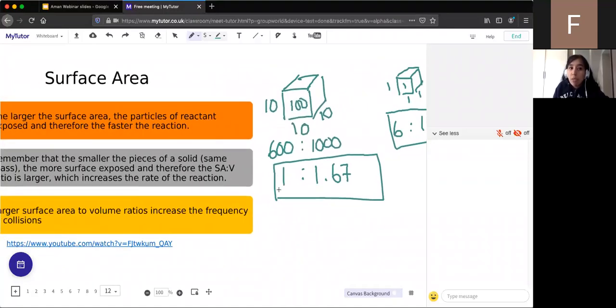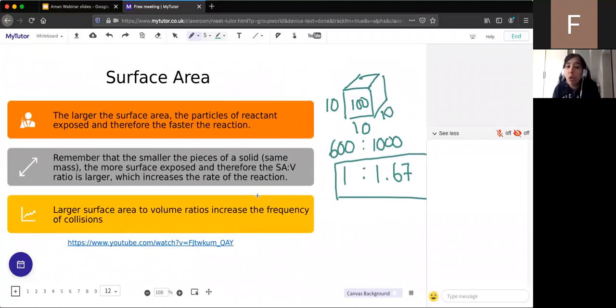And that's why when we do reactions, often we tend to use smaller particles, for example using a powder rather than a solid lump, because it increases the speed of reaction. The reason for that is that when there is a larger surface area to volume ratio, there is more surface area exposed, and so there are more reactant particles on the surface which can then react. Whereas when it's in a big, large lump, if you imagine there are lots of particles inside that big lump that can't actually reach the surface. Whereas when you've got a smaller cube or a finer granule like powder, all the reactant particles are pretty much on the surface and so can react a lot quicker.